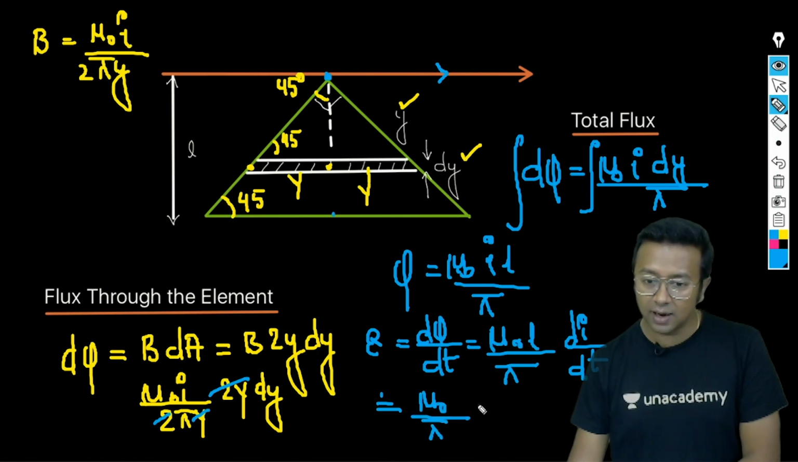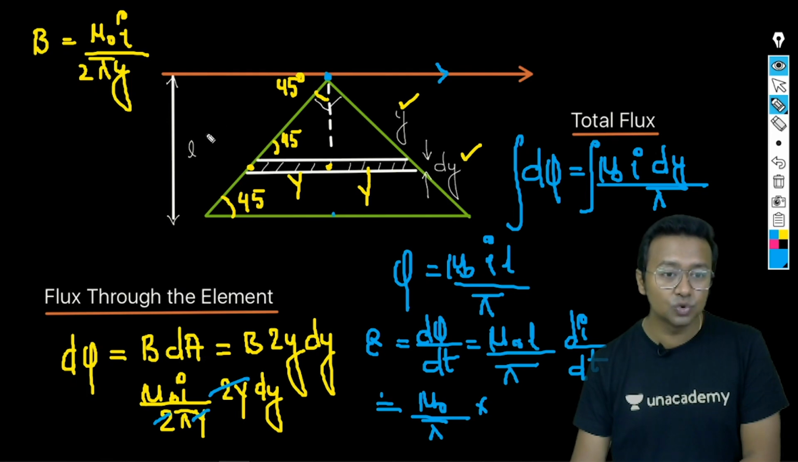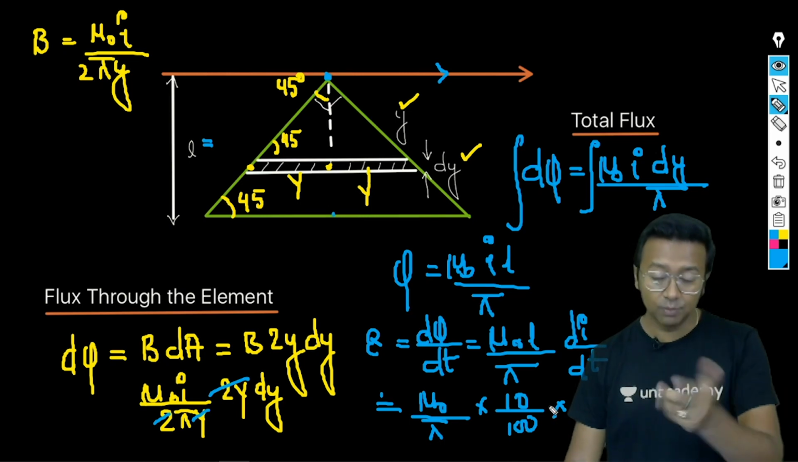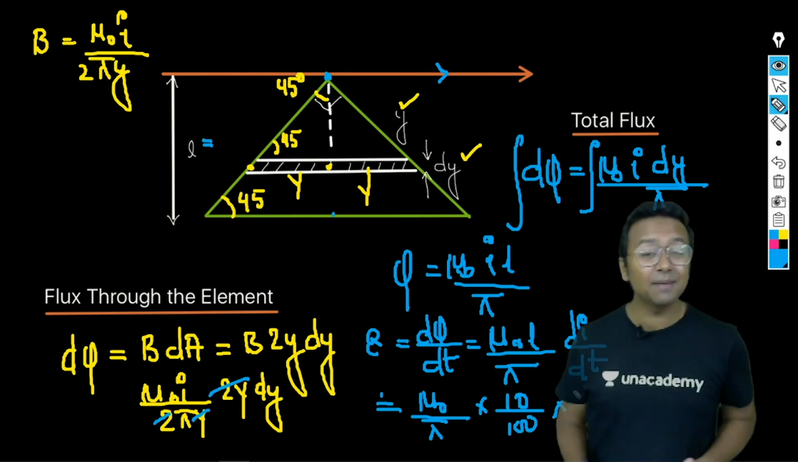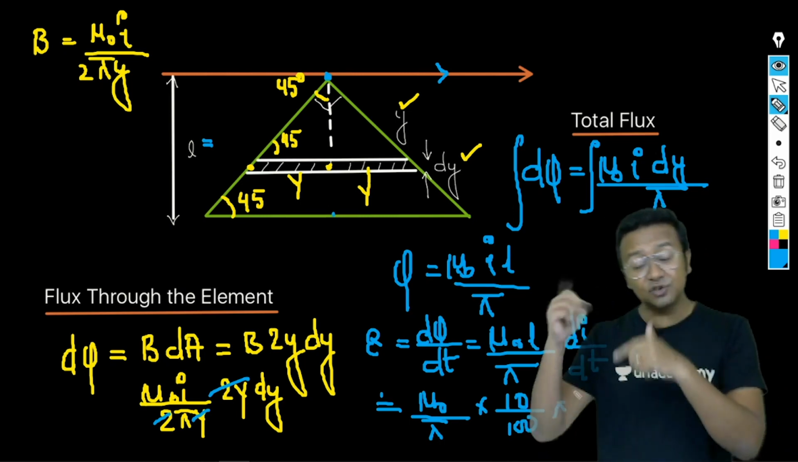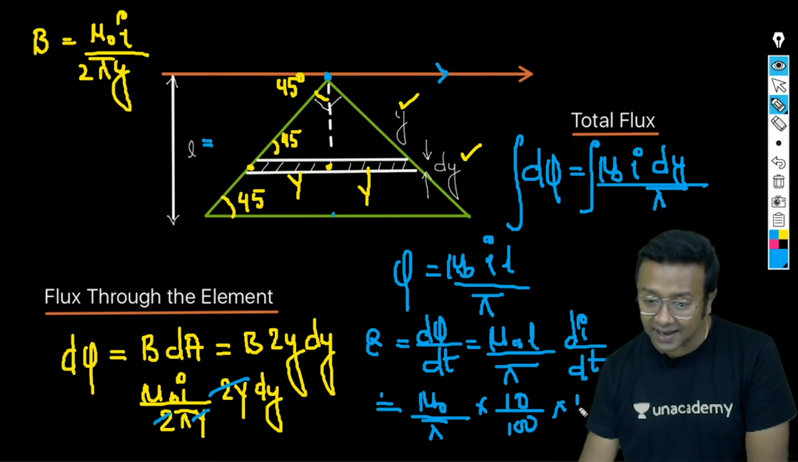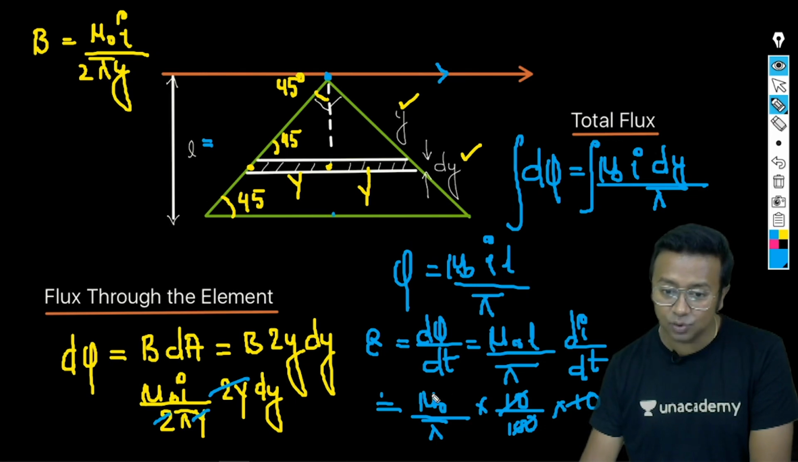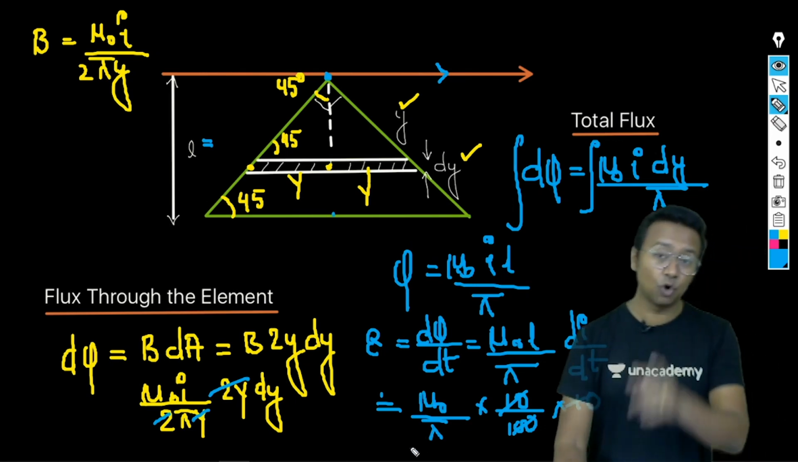L is equal to what? L is equal to this, 10 centimeter. All right. So 10 divided by 100. Okay. You convert it into meters. Simple idea. Di by dt. What is di by dt? Di by dt was the rate of change of the current in that upper wire. So that is 10 ampere per second. If you see this, it will cancel out completely. So the answer is mu naught upon pi. That was your option B.